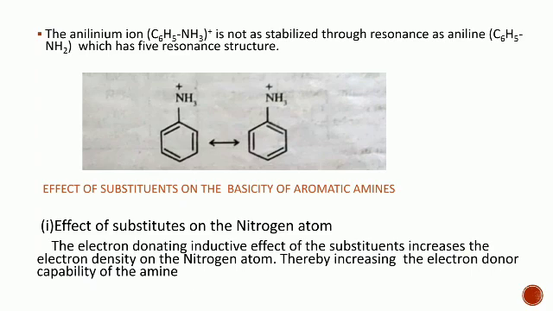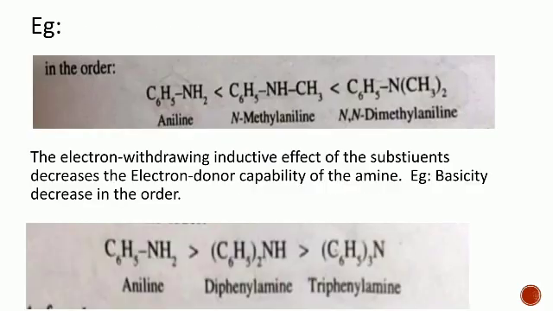Effect of substituents on the basicity of aromatic amines. Effect of substituents on the nitrogen atom. The electron donating inductive effect of the substituents increases the electron density on the nitrogen atom, thereby increasing the electron donor capability of the amine. Basicity increases in the order: aniline is less than N-methylaniline, which is less than N,N-dimethylaniline.